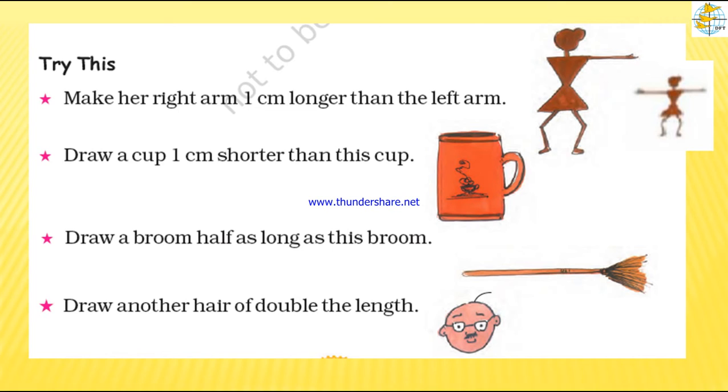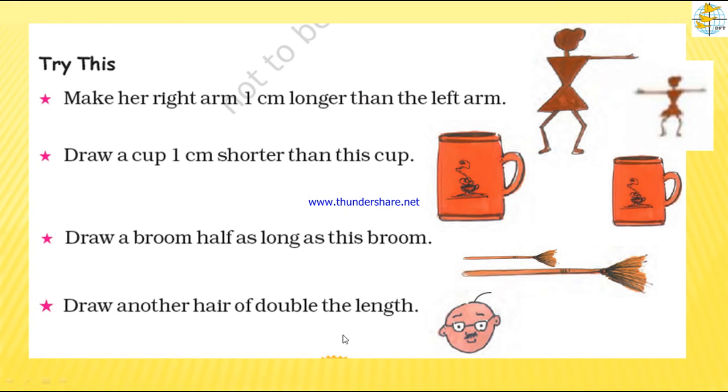And one more cup is given. Draw a cup 1 centimeter shorter than this cup. So you are drawing another cup. It must be shorter. How much shorter? 1 centimeter shorter than the given cup. Then draw a broom half as long as this broom. A broom is given and you have to draw one half as long. Half means you have to draw another broom which must be half the size of this broom.